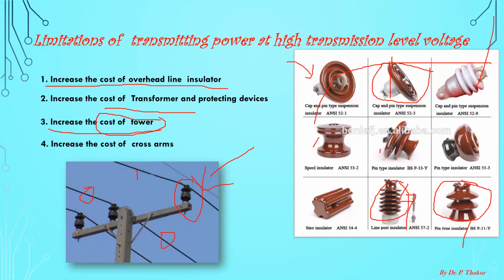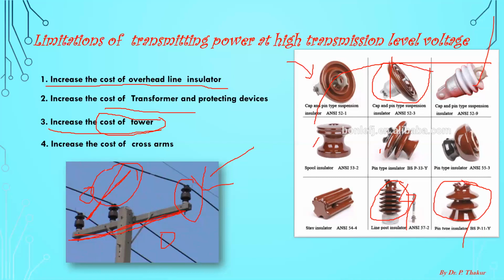Similarly, this is the cross arm. The function of the cross arm is to maintain the distance between these two conductors. And this distance is also dependent on the level of transmission voltage.